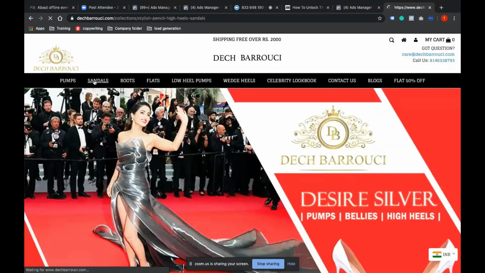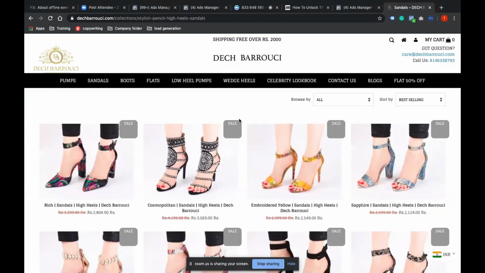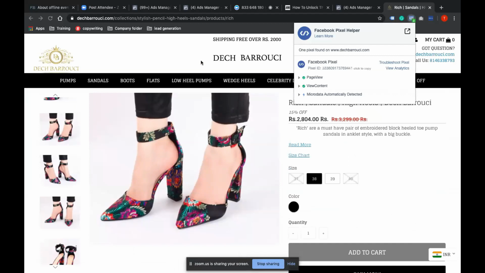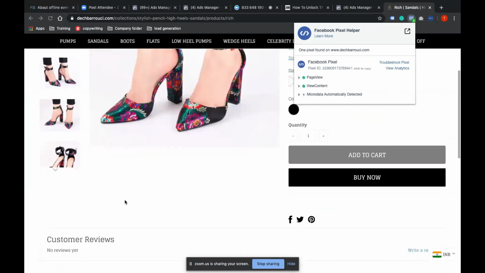If I go into any category, this is the Facebook Pixel Helper Chrome plugin. You can install it. Now, if I visit any product, you will see whatever events are firing. So you can see view content. View content is whenever I'm visiting any product.